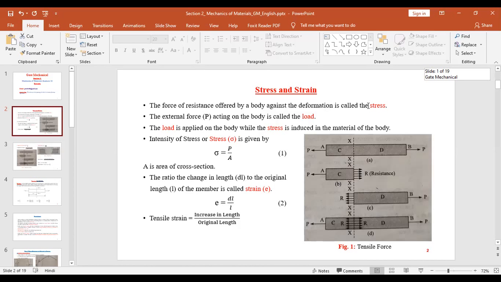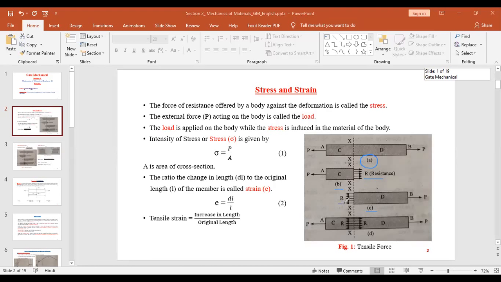And see, in this figure, B and C, these are the free body diagrams of the original member A. So we see that there is a resistance.